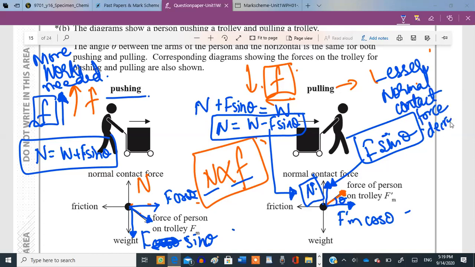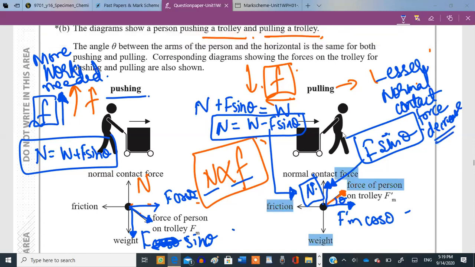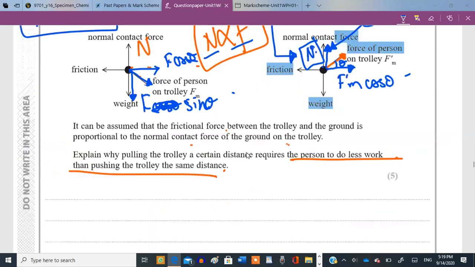So next time when you go to the airport to push your trolleys, try pulling it and not pushing it. And they'll think you are weirdo.